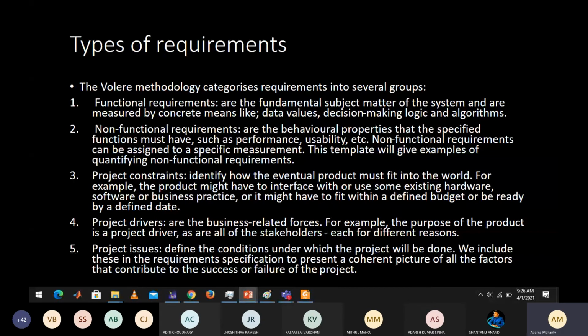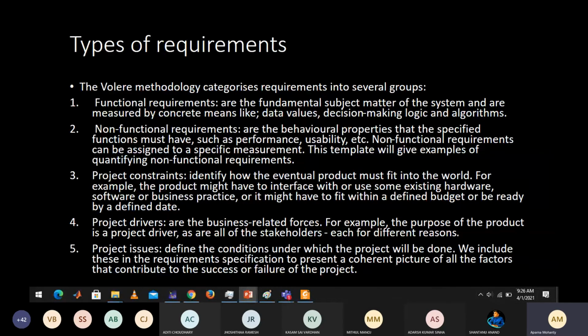But non-functional requirements are behavioral properties that the specified function must have, such as performance and usability. They can be assigned a specific measurement. So these are non-tangible requirements. Next are project constraints, project drivers, and project issues, which are normal things. The basic requirements of any IoT product you are launching are basically of 2 types: functional and non-functional.